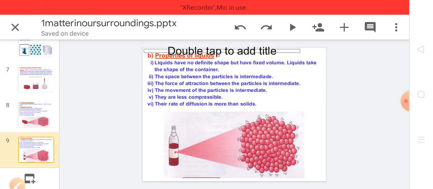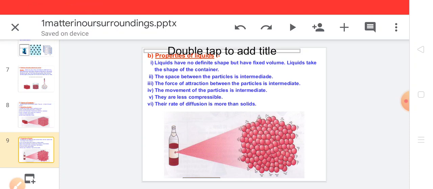Properties of liquids. Liquids have no definite shape but have fixed volume. Liquids take the shape of the container. The space between the particles is intermediate. Intermediate here means more than the solids and less than the gaseous particles. The force of attraction between the particles of the liquid is intermediate. That means the force of attraction in liquid is less than the solids and more than the gases.